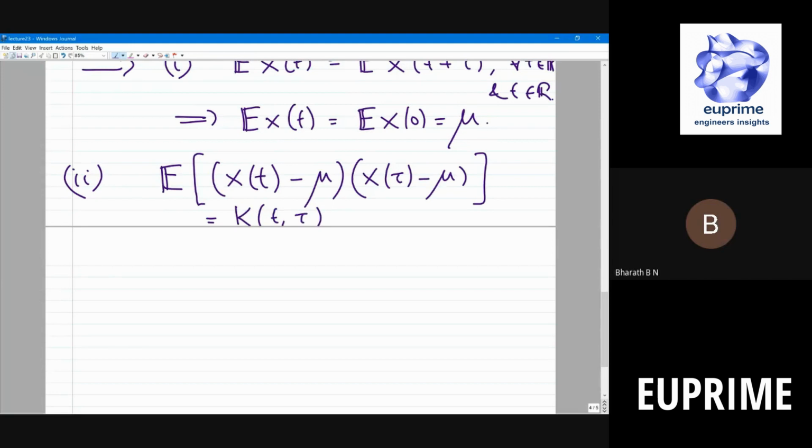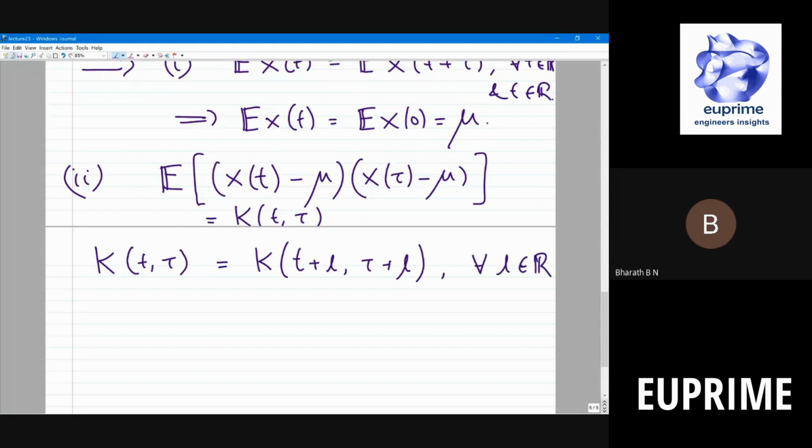Now what I can do is I can shift. So K of t comma tau is the same as K of t plus L, tau plus L. Do you agree? If I shift the whole process by L, things shouldn't change. If it is stationary, this is true for any L that I pick.